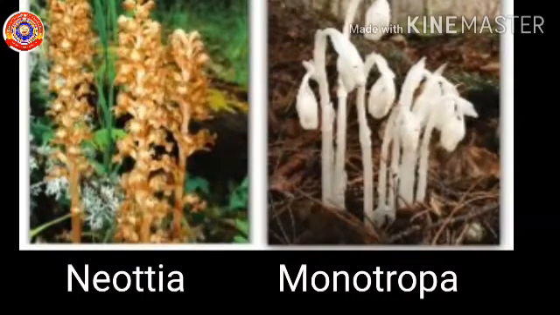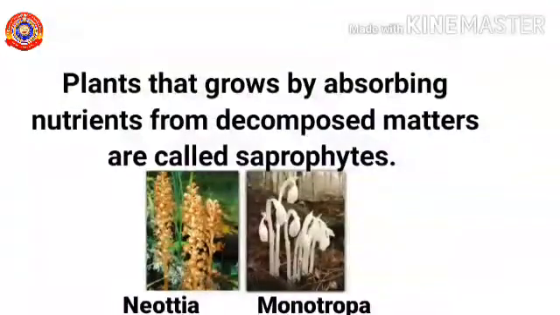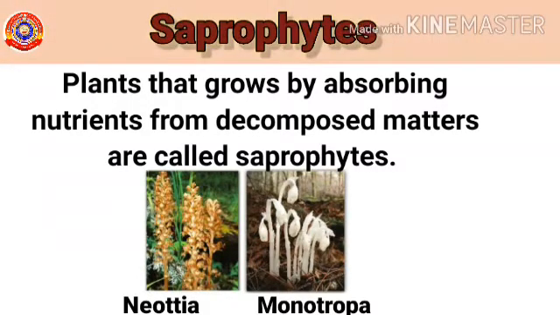Look at the plants in the picture. Neotia and Monotropa. These plants grow by absorbing nutrients from decomposed matter. Decomposed matter means dead and decayed matter. Such plants, those that grow by absorbing nutrients from decomposed matter, are called saprophytes. Once again, what are saprophytes? Plants that grow by absorbing nutrients from decomposed matter are called saprophytes. Examples of saprophytes are Monotropa and Neotia.